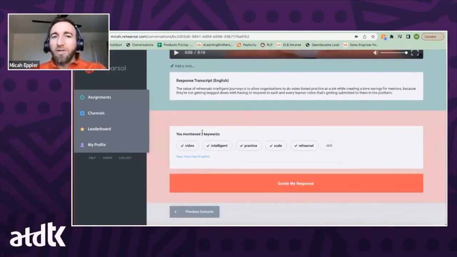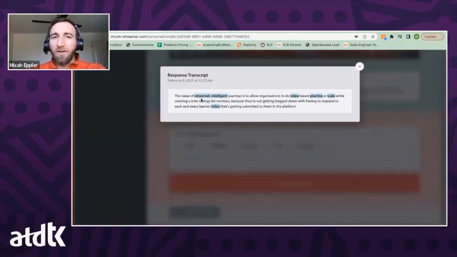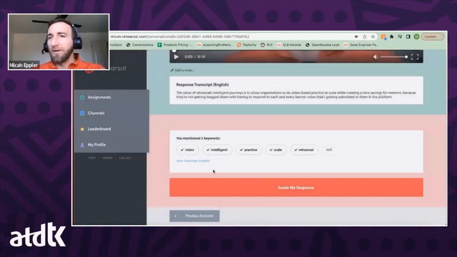So there we go. I mentioned 5 of the keywords, okay? I can view the transcript here within this text analysis portion, and it'll actually highlight those keywords that I said within that transcription, even the ones that I mentioned multiple times. If I had failed to mention the required number, it would say, hey, you only mentioned 2 out of the 6. The required number was 3. And if there was content branching, it's going to route me to the module, or if not, this would say record or upload again, asking me to try again.